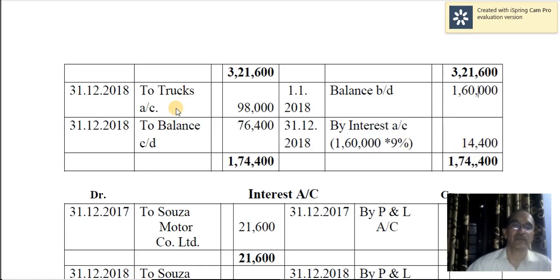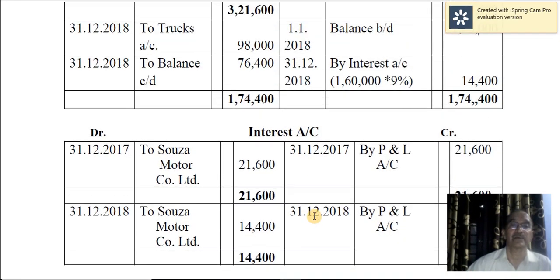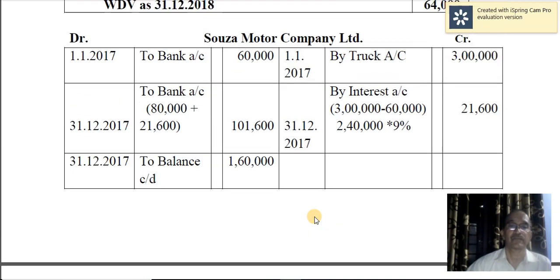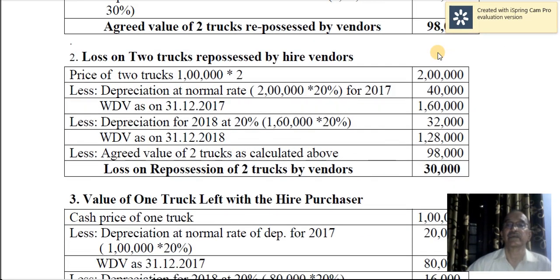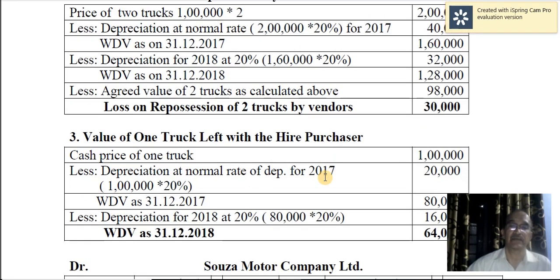And you would pay the second installment, but the second installment is not paid. There is a default. And the agreed value of 2 trucks taken over by Souza Motors is 98,000. You already calculated that earlier. See, 98,000 is the agreed value of 2 trucks repossessed by the hire vendors.